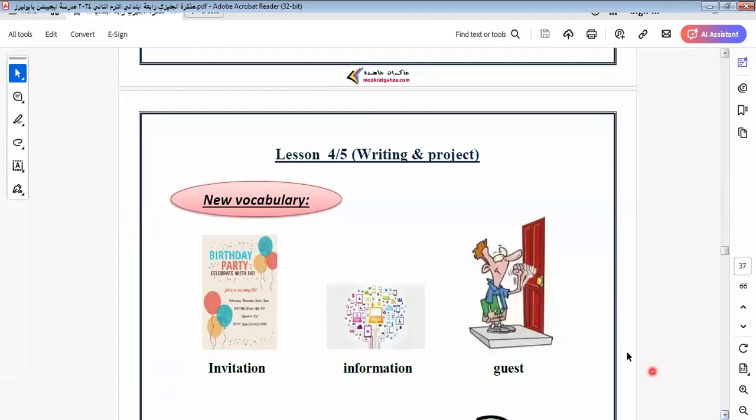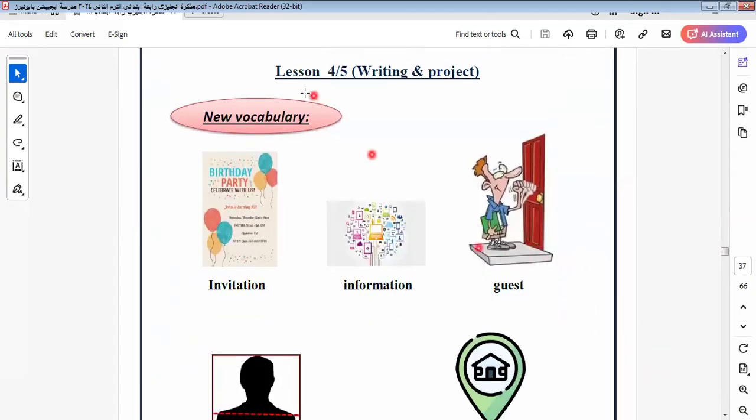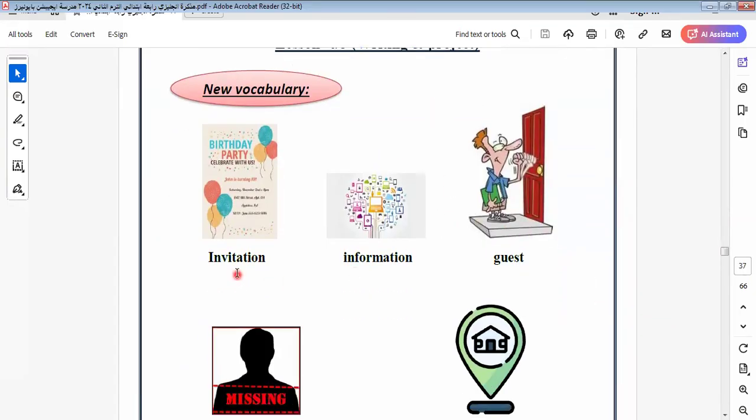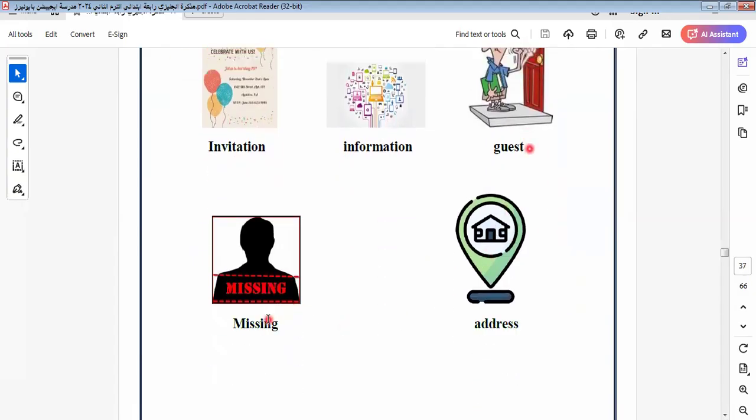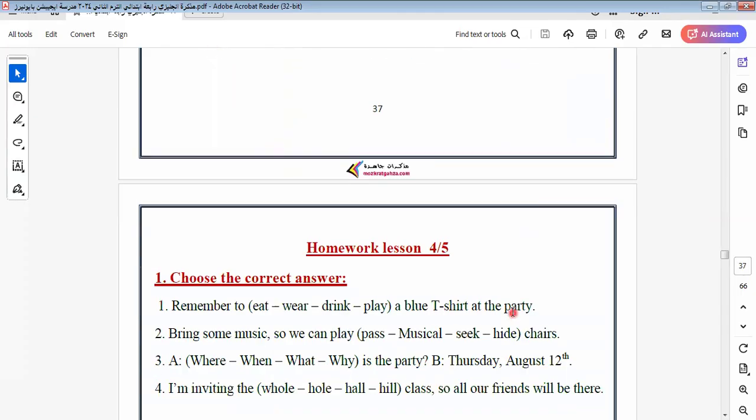This is the last part in unit 9, which is writing a project. Here is what we call invitation. When I invite someone to my party or my wedding or any celebration, this is called invitation. Okay. Information, ghost. Here is ghost, missing, address, and so on.